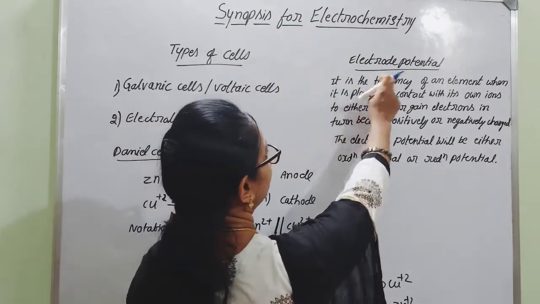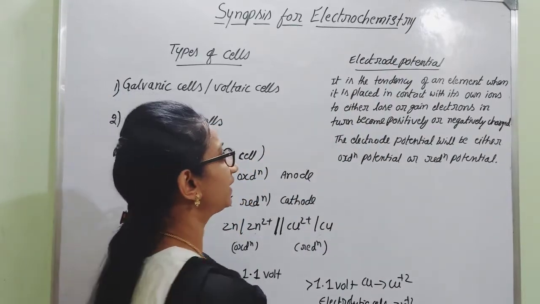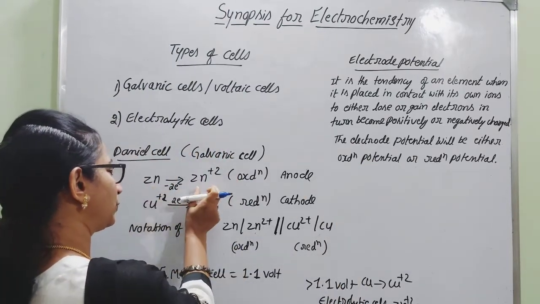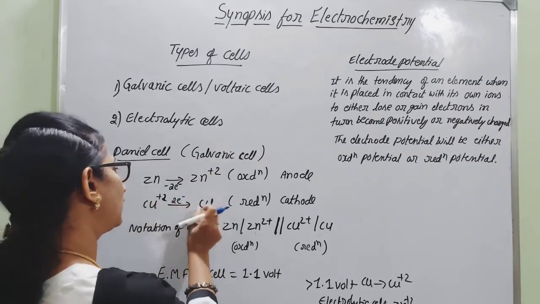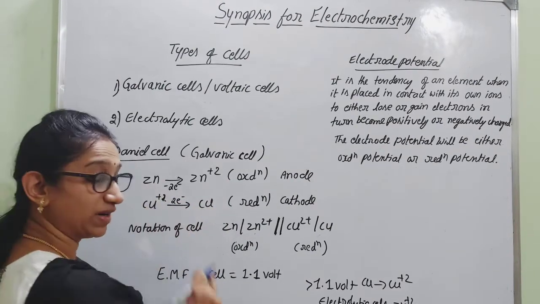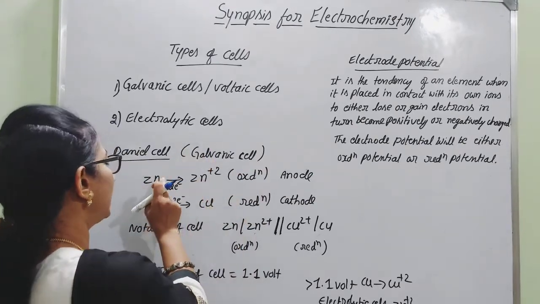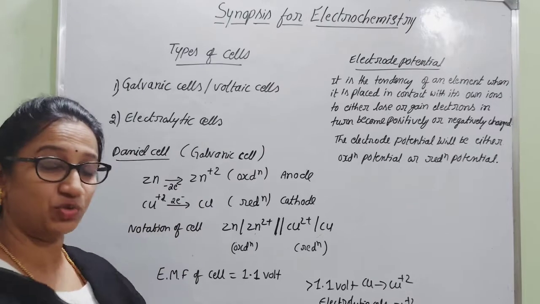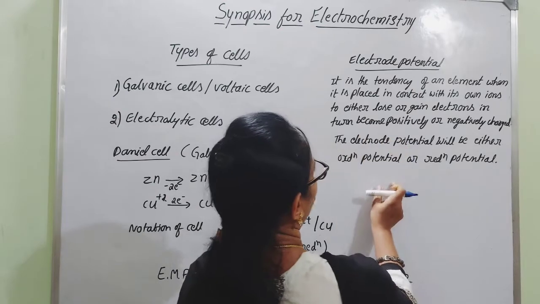Then let us move on to the next term, electrode potential. What is electrode potential actually? As you know, we can place zinc in a solution which contains its own ions, zinc ions. In another beaker, copper is dipped in a solution which contains its own ions, that is Cu plus 2 ions. Then there is an equilibrium between zinc and Zn plus 2, and an equilibrium between copper and copper plus 2 ions. We can consider them as half cells, that is, single electrodes.